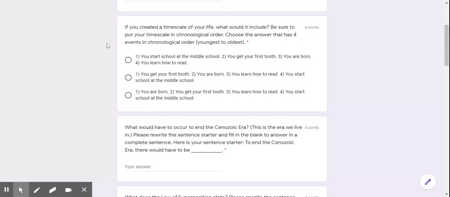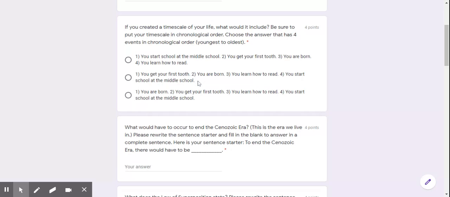The first question: if you created a time scale of your life, what would it include? Be sure to put your time scale in chronological order. Choose the answer that has 4 events in chronological order, youngest to oldest. First one: 1, you start school at the middle school. 2, you get your first tooth. 3, you are born. 4, you learn to read.